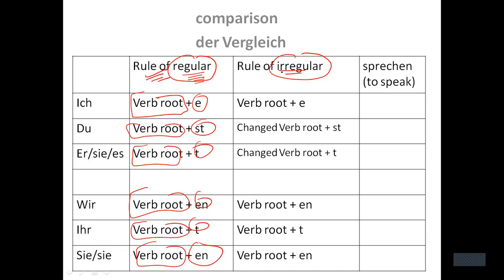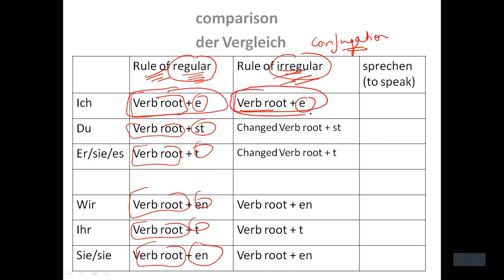But when I need to talk about irregular verbs, the rule for conjugation is different. Here with ich it is verb root plus e, so it is the same as regular verbs. There is no difference here, right? Both are same.